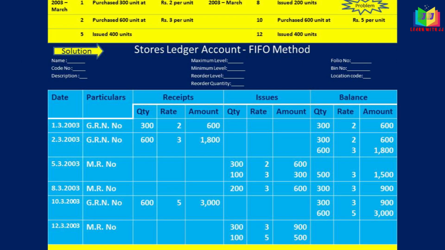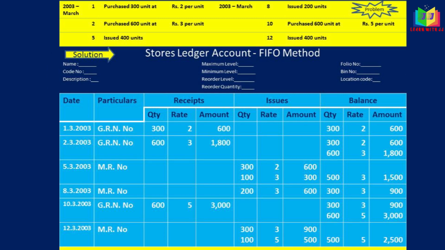In the balance we first issue the 300, and for the additional 100 units we can take it from this 600. So 100 units at the rate of 5, and the balance left over here is 500 units, 5 per unit, so the amount is 2500. Okay, that's all.